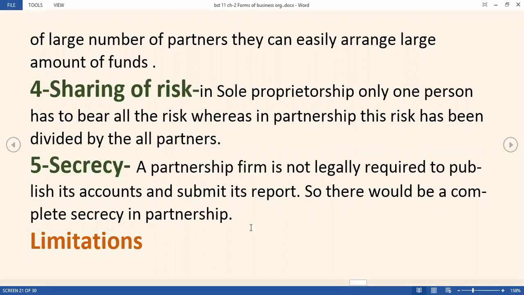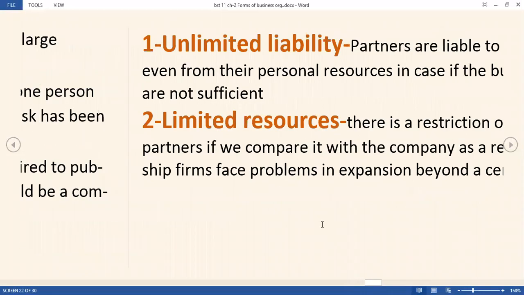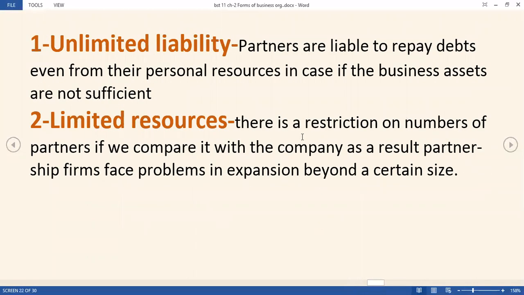Now moving to the next topic, that is the limitations. First is unlimited, as this word is coming so many times, students, so you must be aware. Unlimited liability: the personal assets can also be utilized to make the payments if the business assets are not sufficient.